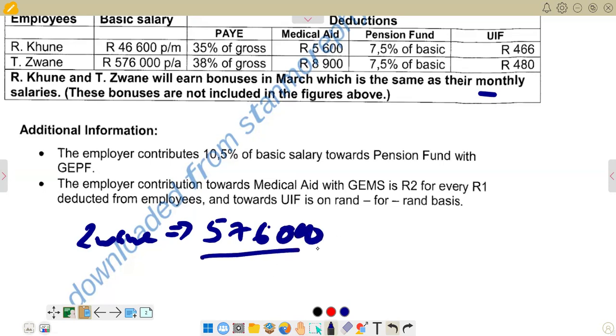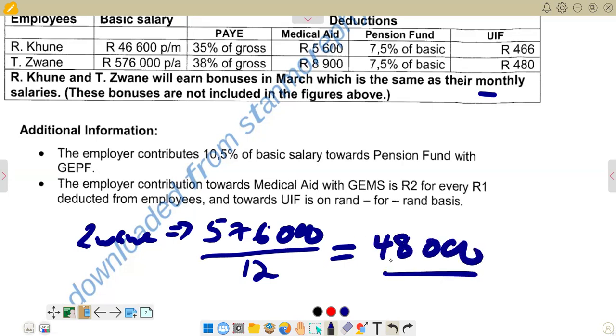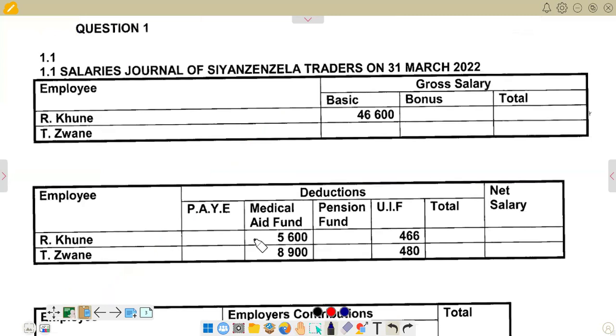So we are going to divide this amount by 12 so that we get the monthly amount. So if you divide by 12, you are going to see that you get 48,000. So 48,000 is going to be for Zwane, which you are going to put under basic and bonus. Then we add the two to get the gross amount, which is going to be the total.